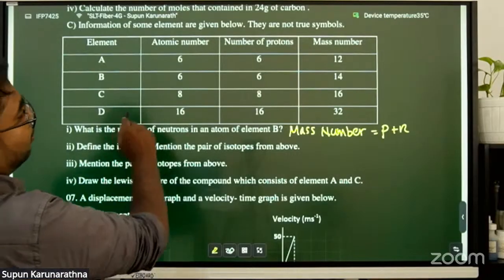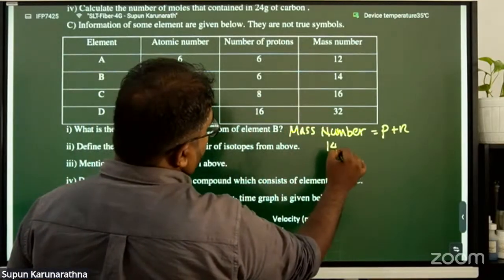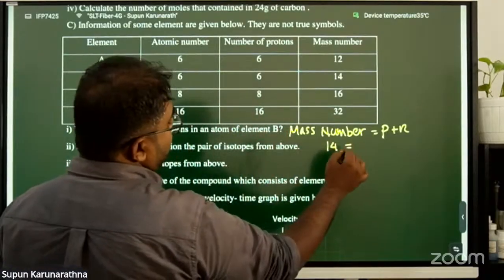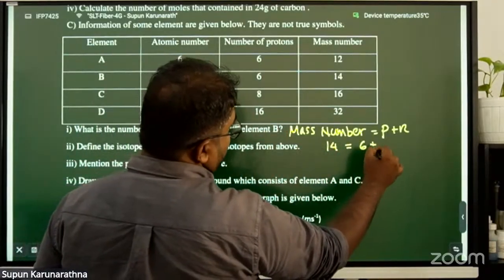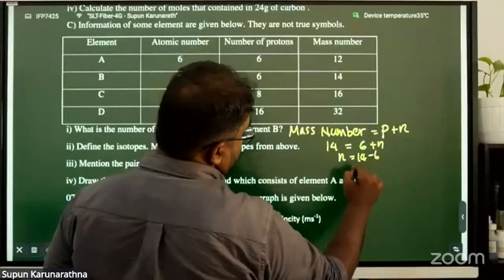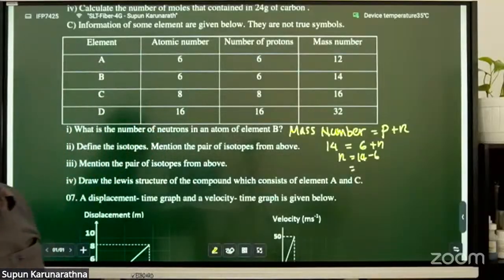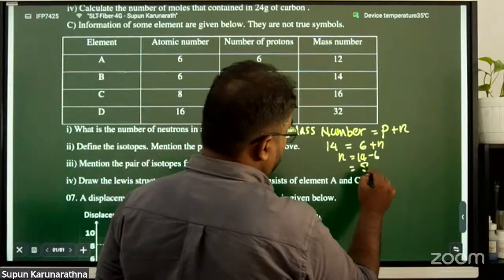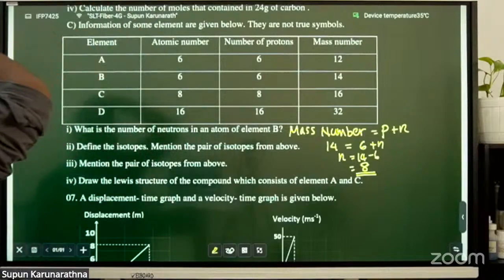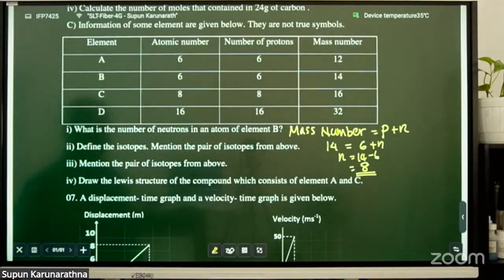So in element B, the mass number is given as 14. The atomic number is 6, the number of protons is 6, plus n. So n equals 14 minus 6. You can take the neutrons. How many neutrons do we have? 8 neutrons. It has 8 neutrons. So define the isotopes.